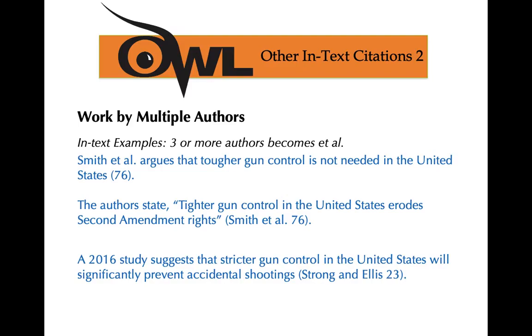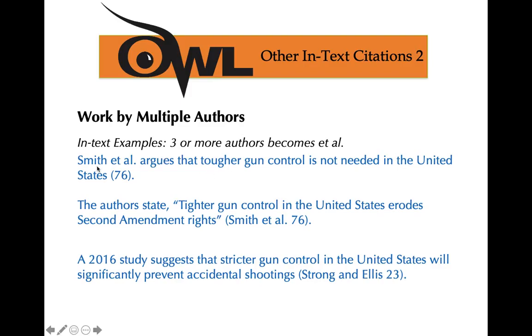All right, so now we get into when we're citing 3 or more authors. And this happens all the time, especially when it comes to online journals. 3 or more authors becomes et al., or and all other authors. So that's what et al. means. It means all other authors.